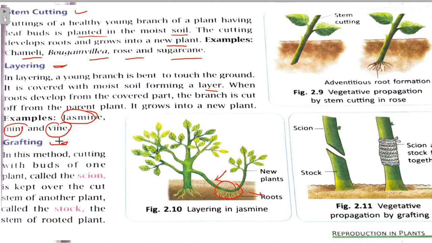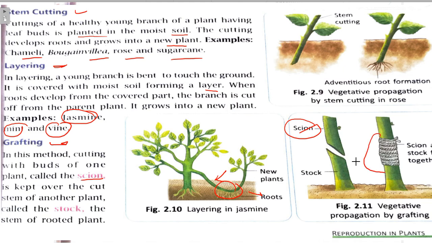Now next is grafting. A cutting with buds of one plant is called the scion, like this, scion. The scion is kept over the cut stem of another plant, called the stock, like this. The scion and stock are tied together.